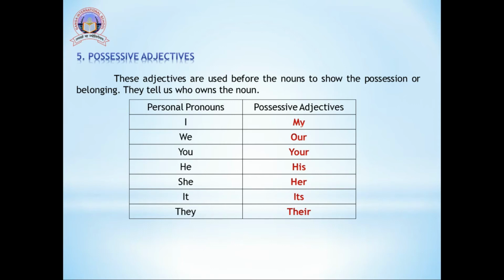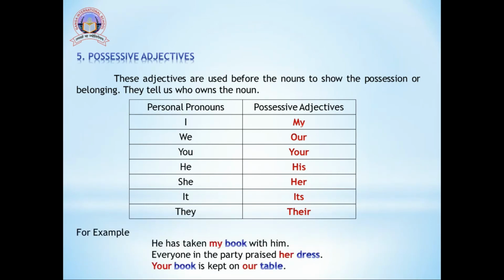For I, the possessive adjective is my; we, our; you, your; he, his; she, her; it, its; they, their. So these are the words known as possessive adjectives, and they are used before the given noun. For example, he has taken my book with him. In this sentence, my is the possessive adjective used for the noun book.